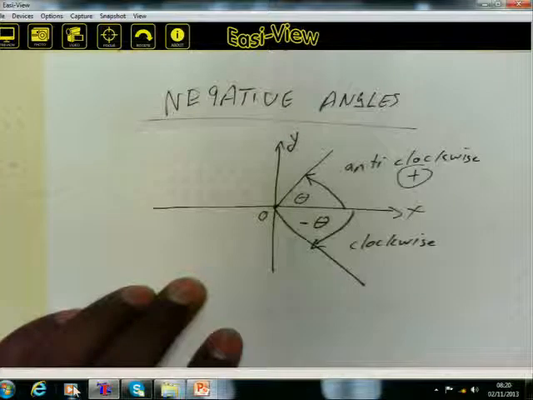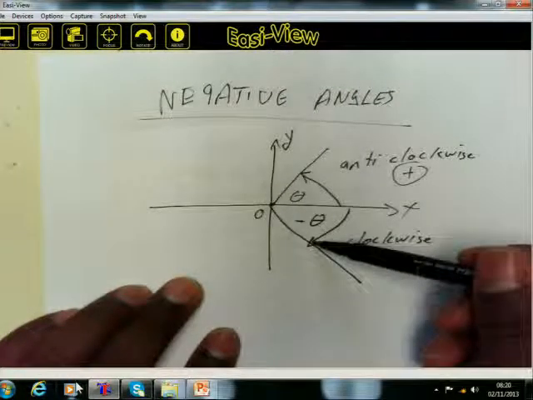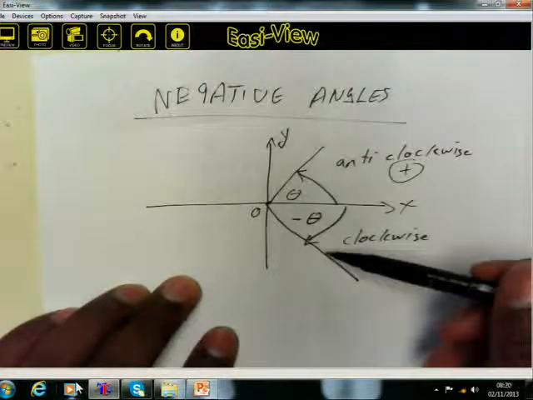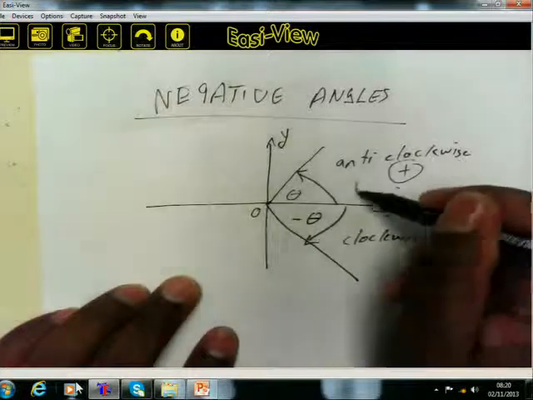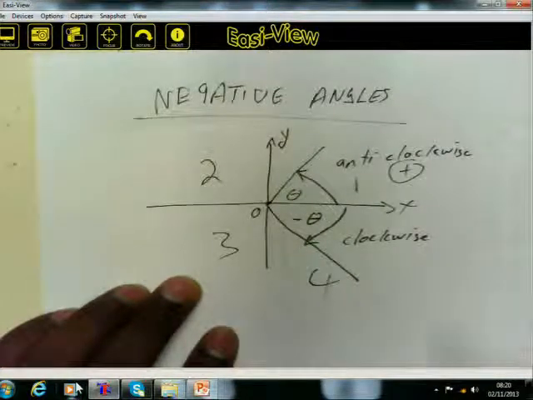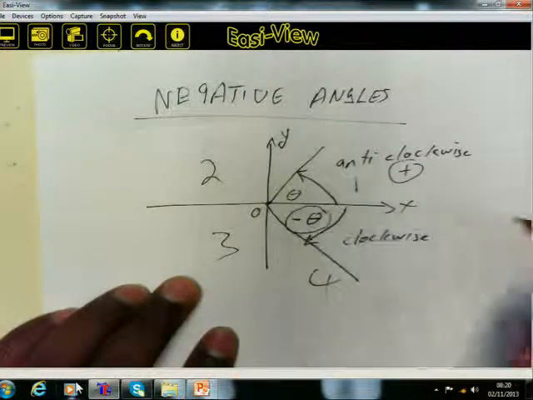Remember, in this case, we said theta represents an acute angle. So if you measure from this axis in a clockwise direction an angle less than 90, that angle will be in the fourth quadrant. Remember, we've got the first quadrant here, the second, the third, and the fourth quadrant. So this is negative theta.